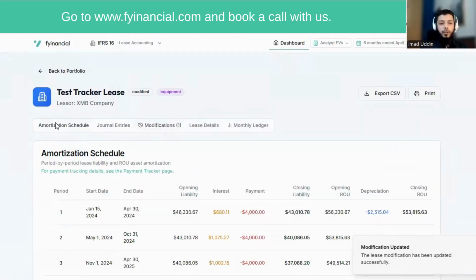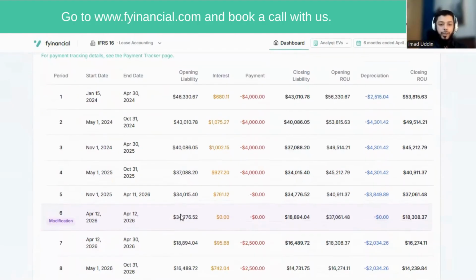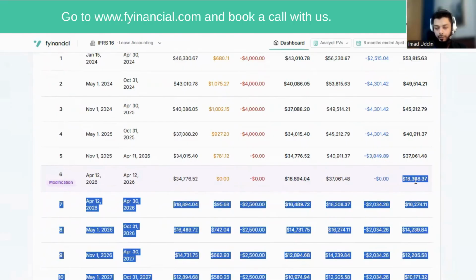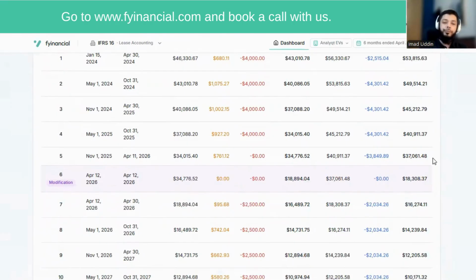And based on all this data, you can see that in the amortization schedule, we have a modification adjustment row. And in that row, you can see that the lease liability has reduced from 34,000 and something to 18,894. And you can see that your right of use asset has reduced from 37,000 something to 18,000 something, which is exactly the 50% decrease.